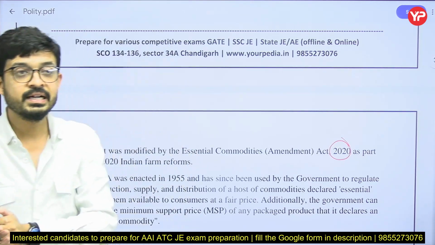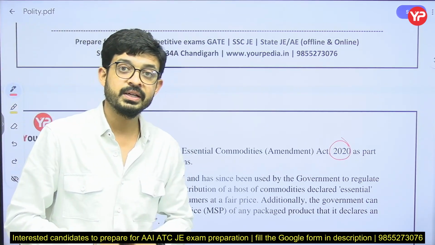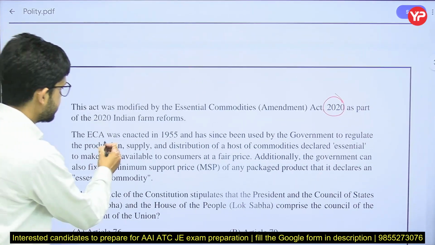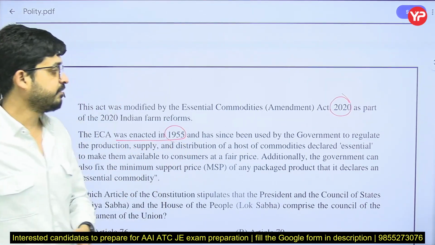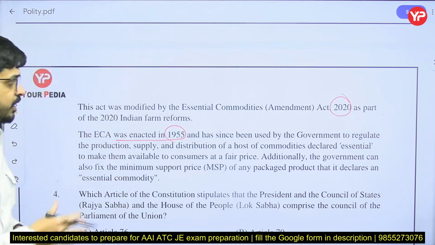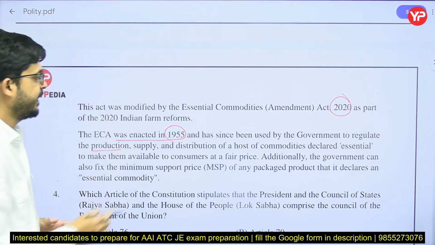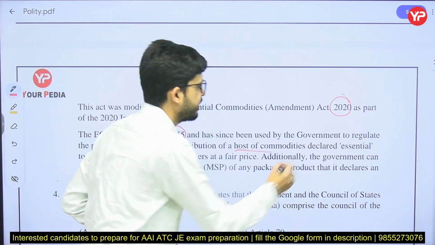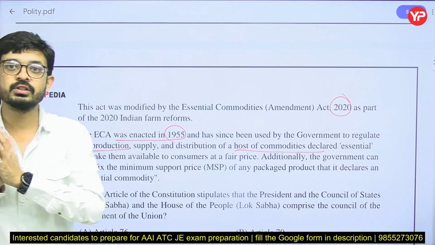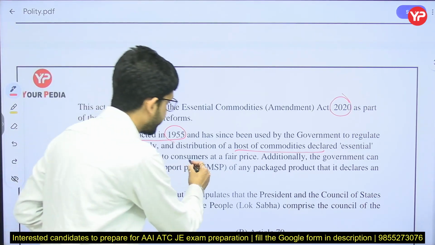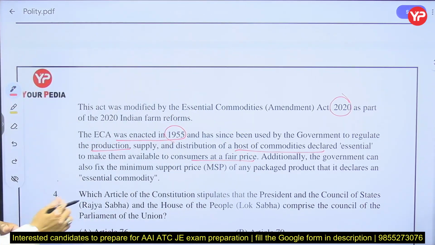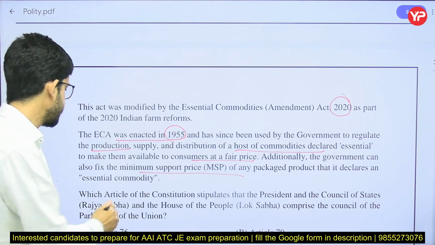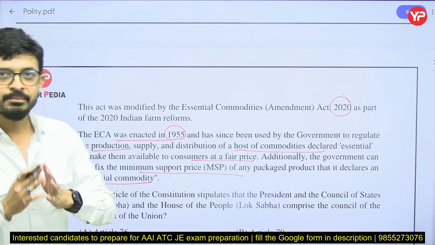So remember that an act or bill from the past 3 years may come in any exam. You see here that the ECA was enacted in 1955 and has since been used by the government to regulate the production, supply and distribution of a host of commodities declared essential, very essential for human beings, at a fair price. Additionally, the government can fix the minimum sport price for any packaged product that is declared as an essential commodity.